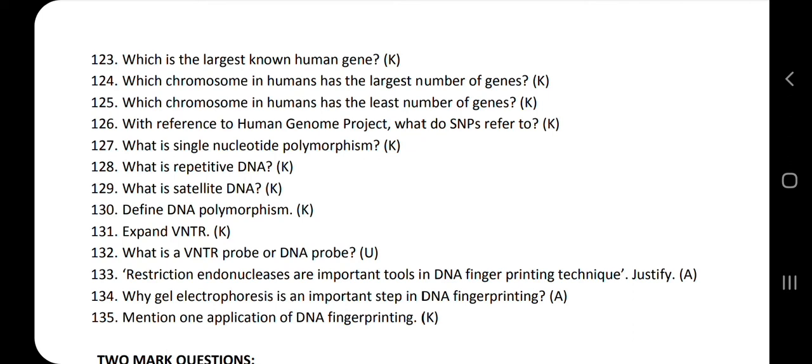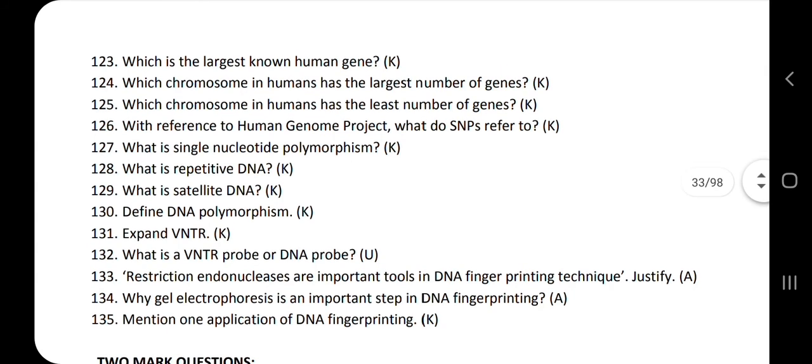Next question: define DNA polymorphism. DNA polymorphism is the variation which occurs at the genetic level and arises due to mutation. Next question: expand VNTR.